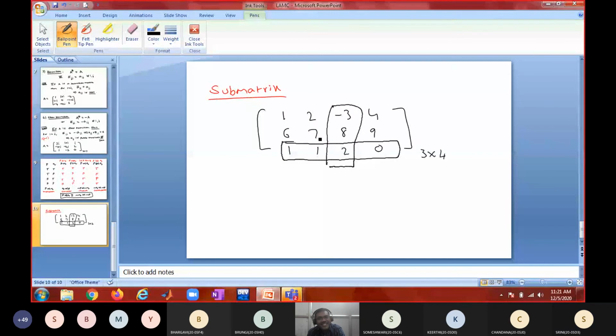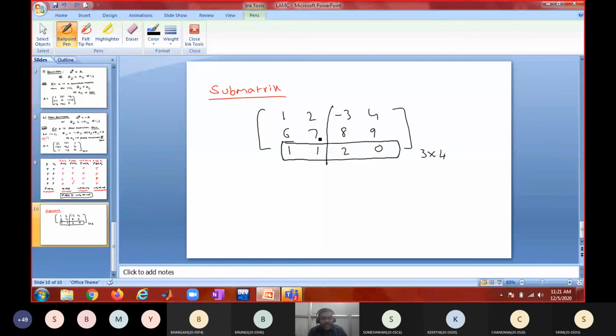You cannot say infinite. Therefore, that remains true, and I'm getting the same matrix. Therefore, you can view every matrix as a submatrix of itself, something like every set is a subset of itself. There is nothing wrong.